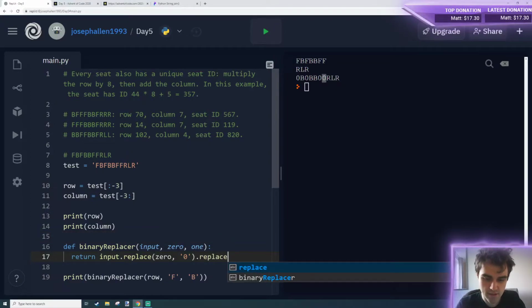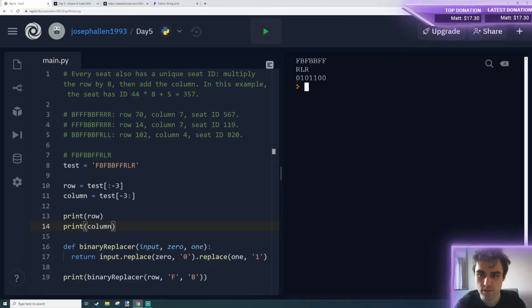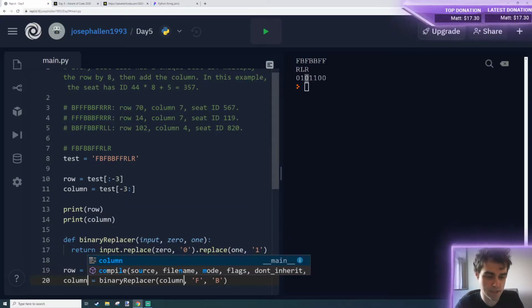Then I can chain, so I can just call the next function again, 1 and 1. Cool, so now we've got 0s replacing our Fs, 1s replacing our Bs, and 0s replacing our Fs, and we can do the same thing. So we want to overwrite our row with this, row equals, and column equals. Handy tip, most editors, if you double click something, it'll select the whole word, and Control D will find other occurrences. You can type 2 different things at once, so just replace row and row with column and column.